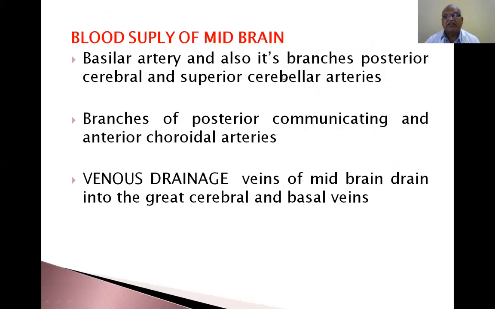Blood supply: basilar artery, branch of the posterior cerebral and superior cerebellar artery, branch of posterior communicating and anterior choroidal arteries. So blood supply of the midbrain: basilar artery and its branches, posterior cerebral and superior cerebellar arteries, branch of posterior communicating and anterior choroidal arteries. So you have to read this one. Venous drainage: veins of midbrain drain into the great cerebral and basal vein. I will show you the blood supply.